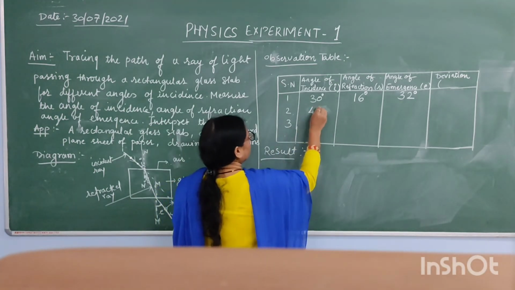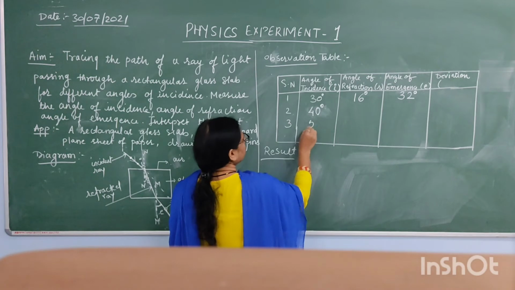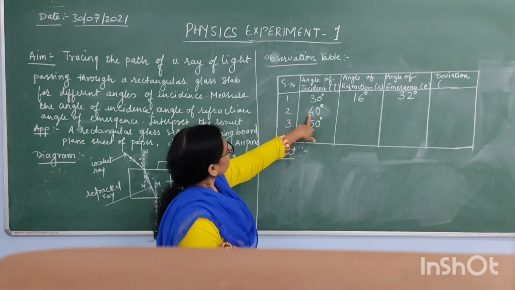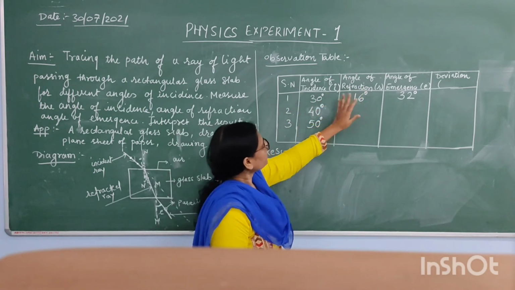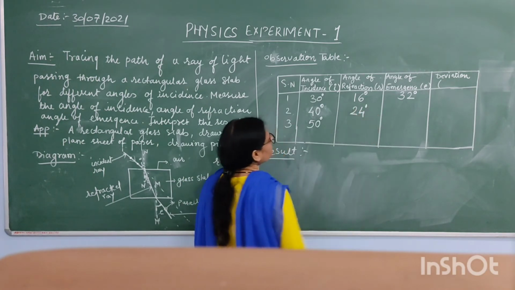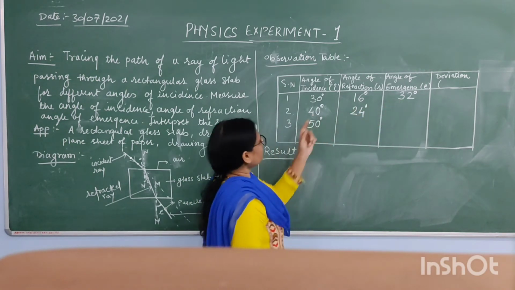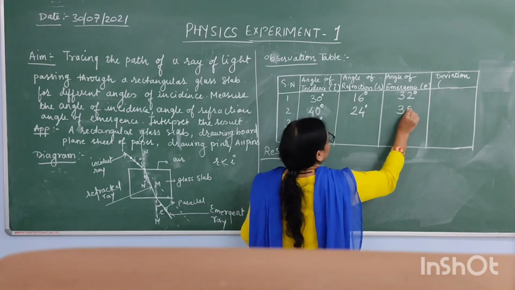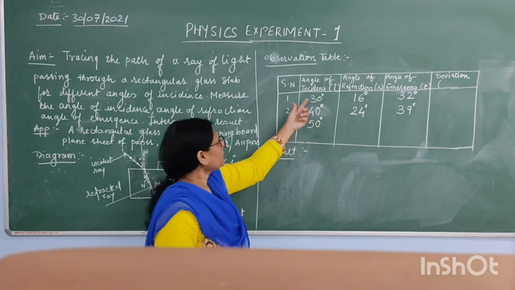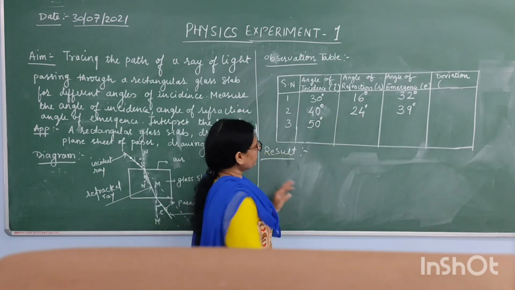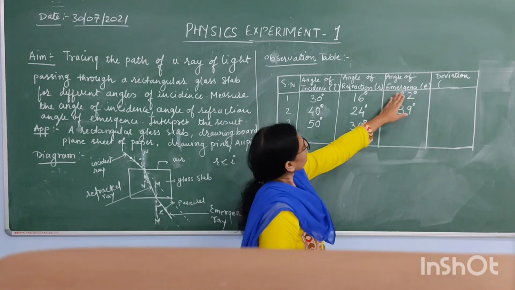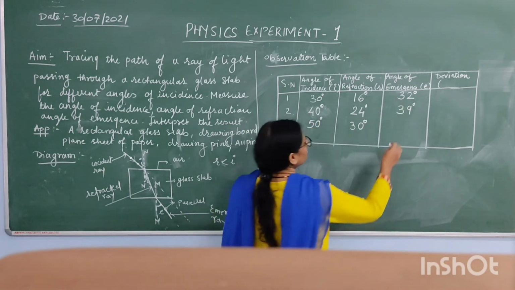The second is for 40 degree angle of incidence, and the third is for 50 degree. For 40 degree angle of incidence, the angle of refraction is found to be 24 degree, and the angle of emergence is found to be 39 degree. And for 50 degree angle of incidence, the angle of refraction is found to be 30 degree, and the angle of emergence is found to be 51 degree.